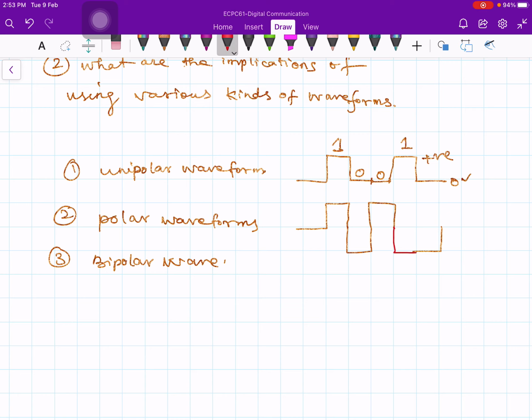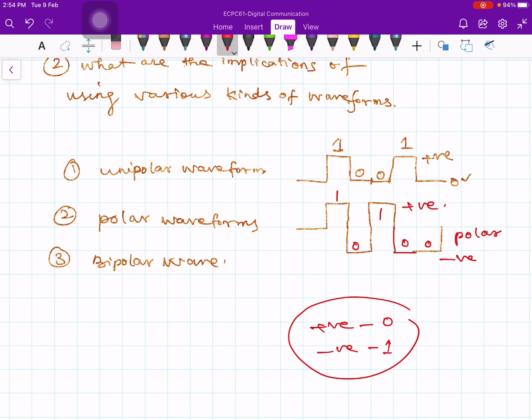So this is 1, 0, 1, 0, 0. These are polar waveforms, with negative voltage and positive voltage. 0 is represented by a negative voltage, and 1 by a positive voltage, or vice versa. You can use the opposite direction also. You can use positive voltage for 0 and negative voltage for 1. It's as per your convenience, nothing's wrong in that.